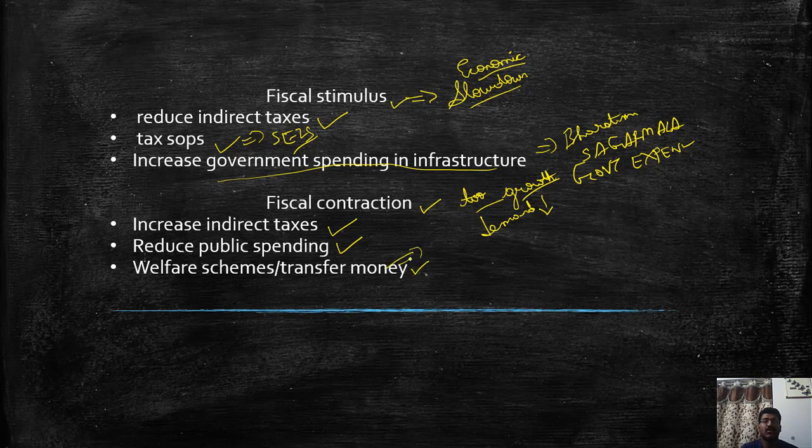Transfer money means, like suppose, pensions, scholarships. The government will reduce this amount so that the people will have less money to spend, and it will again reduce the price levels, and again it will cool down the economy. So in this way, if there is economic slowdown, the government promotes fiscal stimulus, and if there is too much economic growth, it goes for fiscal contraction. So these are the different types of fiscal policies.